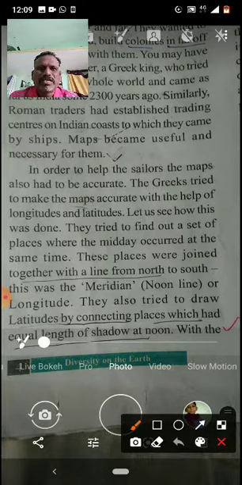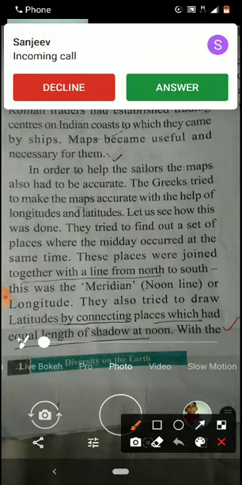In order to help the sailors, the maps also had to be accurate. The Greeks tried to make the maps accurate with the help of longitudes and latitudes. Let us see how this was done.